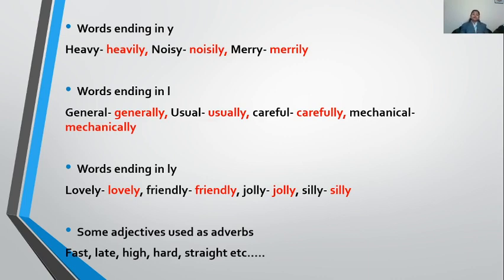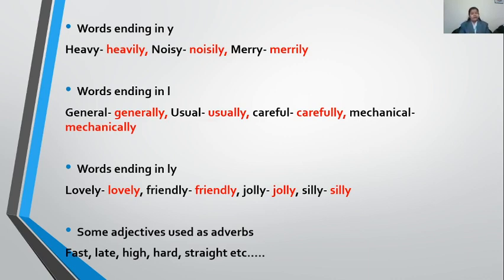Now, let's come to the last rule, and that is some adjectives used as adverbs. Means in this case, we won't make any change in the spelling of the adjectives. We use the adjectives as they are as adverbs, like fast, late, high, hard, straight. These are some adjectives that are used in the same manner as adverbs also, but their use makes clear whether they are adjectives or adverbs.